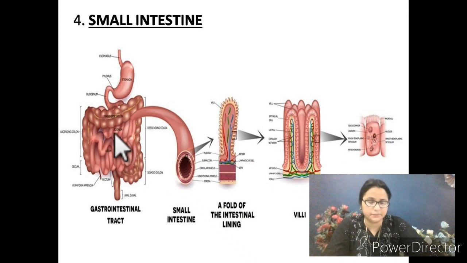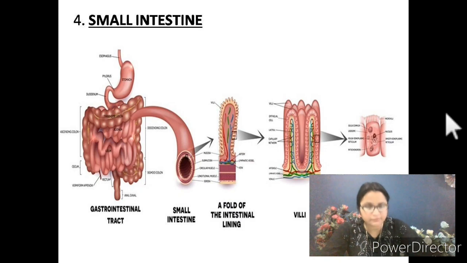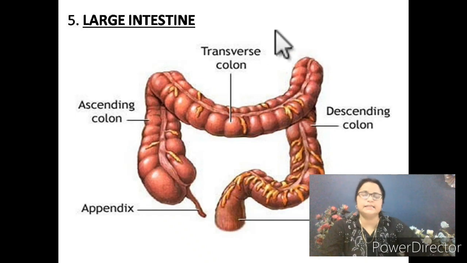So the small intestine plays a very important, major part of the digestive system. Now the final stage after assimilation is the large intestine.